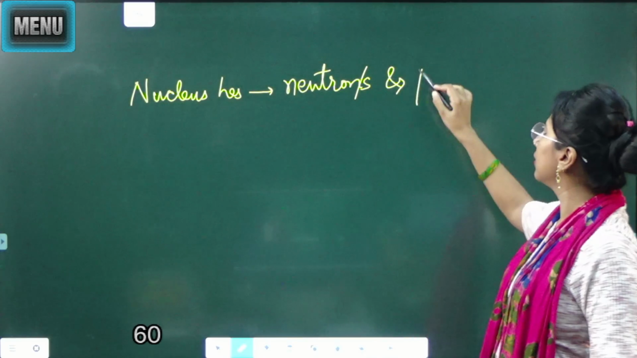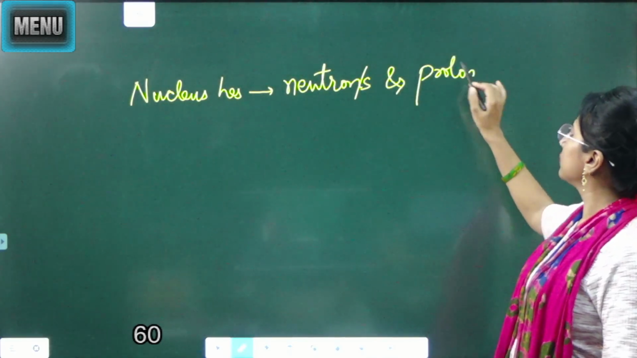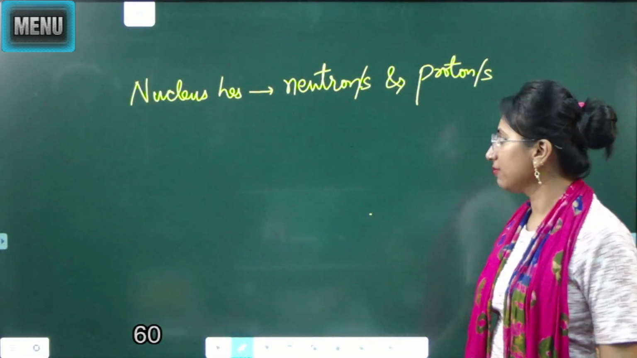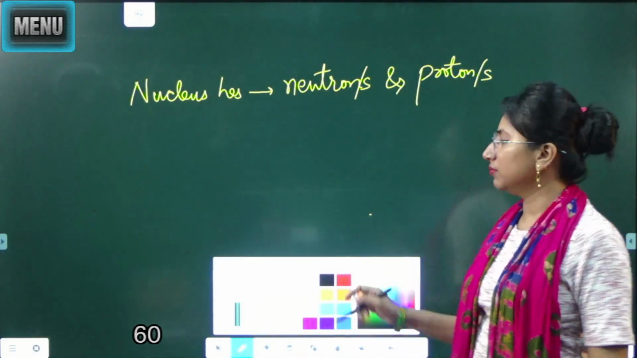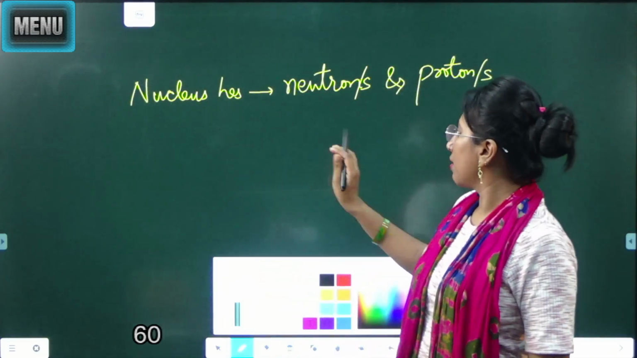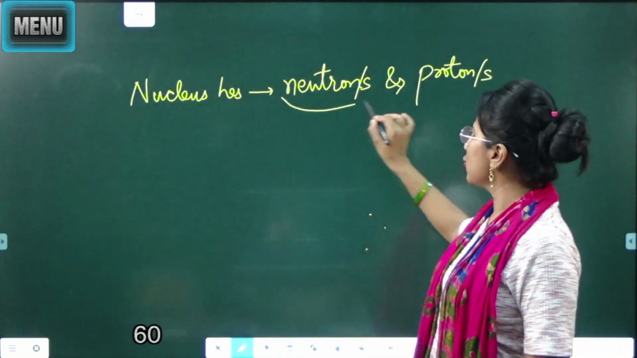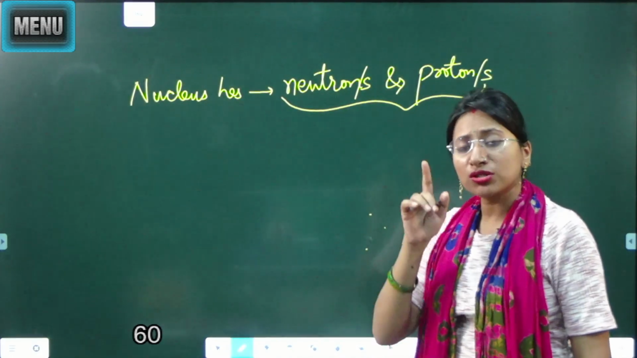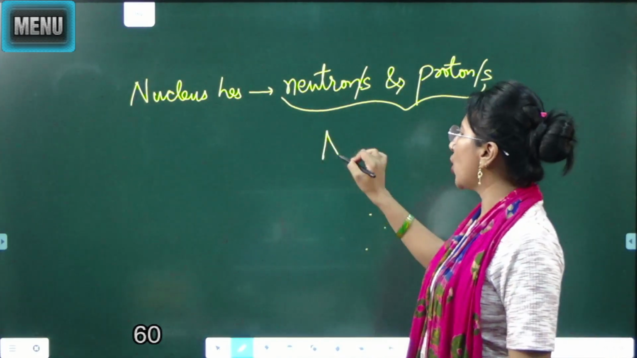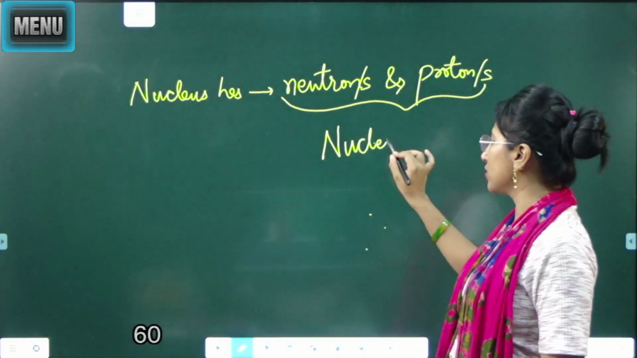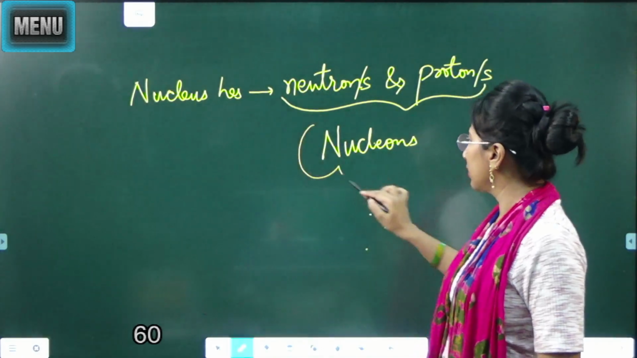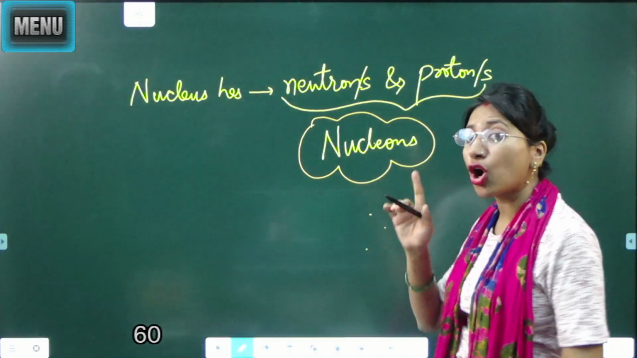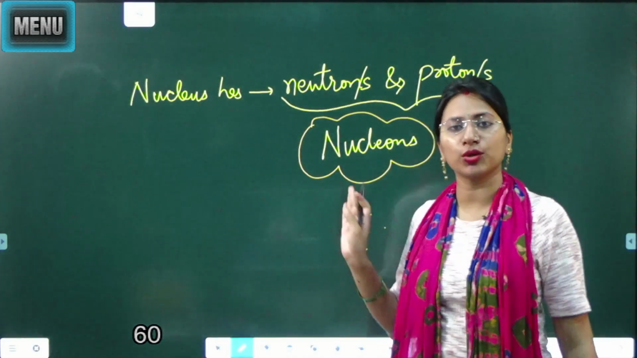and proton or protons. These two subatomic particles, neutrons and protons altogether, are known as nucleons.